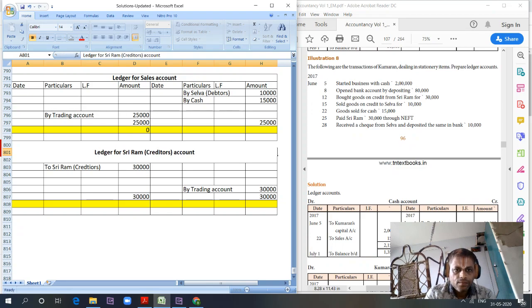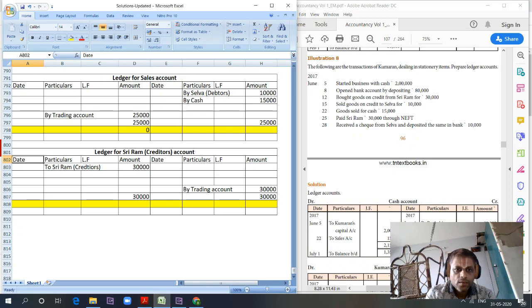What was the transaction we had with Sriram? Bought goods on credit from Sriram. Purchases to Sriram account. In Sriram account, by purchases 30,000. Then how did we pay Sriram? Paid Sriram through NEFT. So Sriram account debit to bank, 30,000. See, total from both the sides matches. There is nothing to be carried forward.